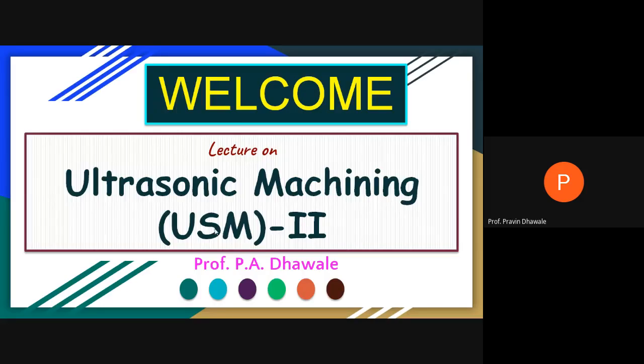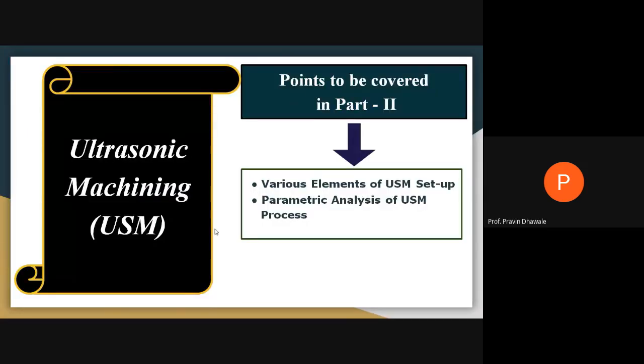Now in today's lecture we will start with the experimental setup for ultrasonic machining, the different parameters affecting its performance, which we have to study under parametric analysis, and also the various elements of the ultrasonic machining setup.